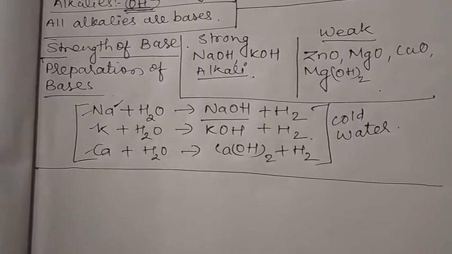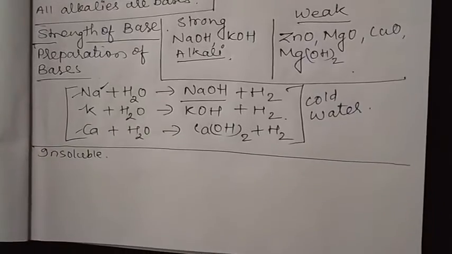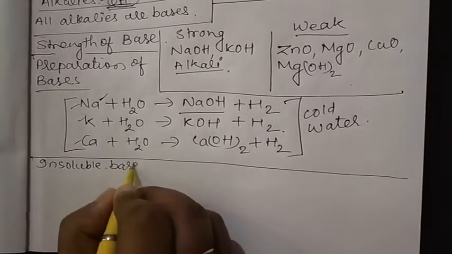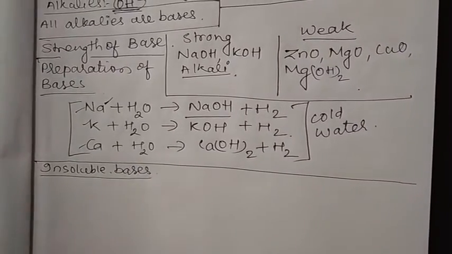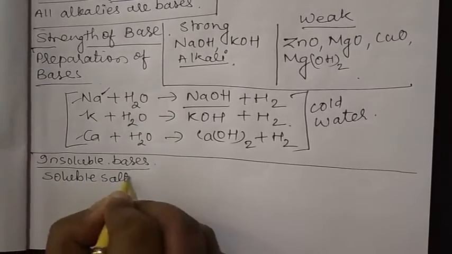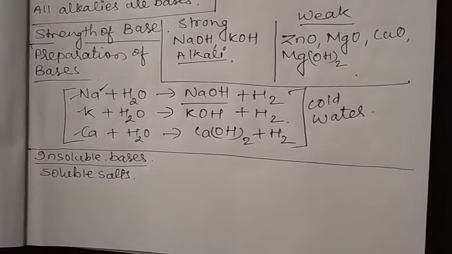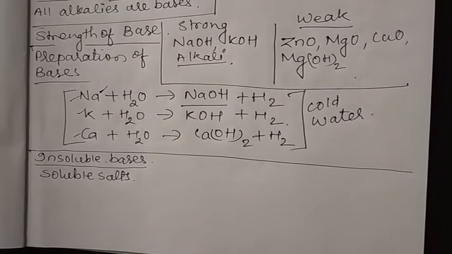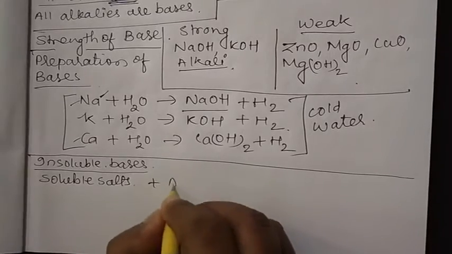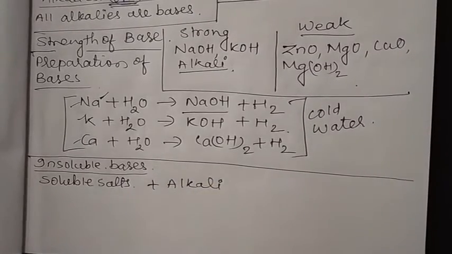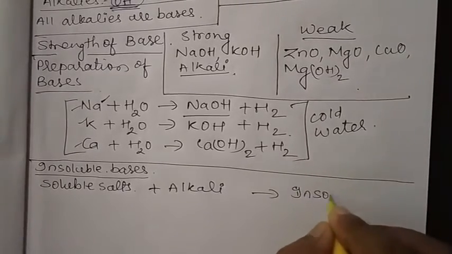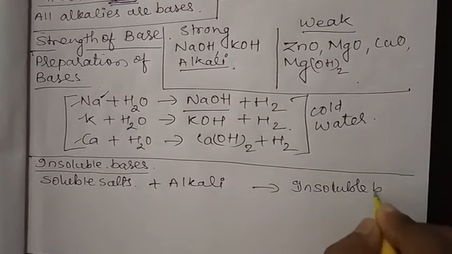Let's take an example here. For insoluble bases, we have to take soluble salts. So what are soluble salts? Generally all nitrate salts are soluble, plus alkali. What are alkalis? KOH, NaOH and other things. We will get insoluble bases.